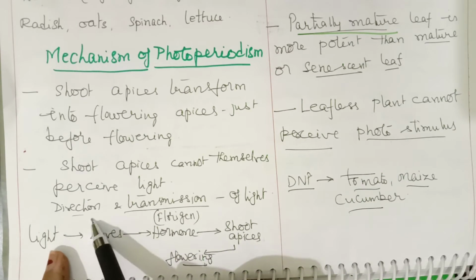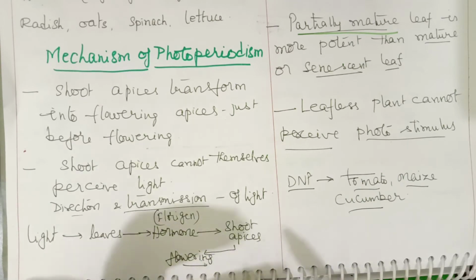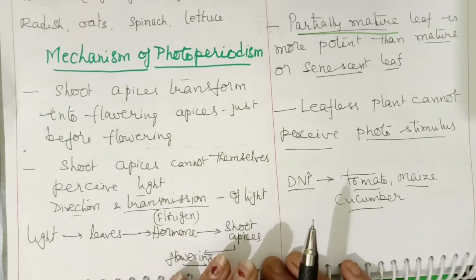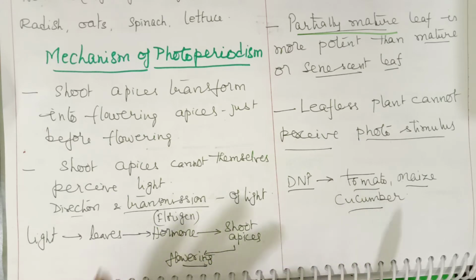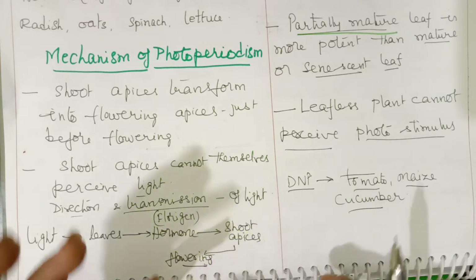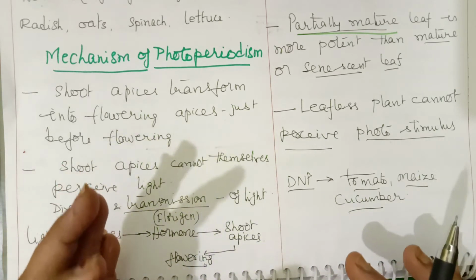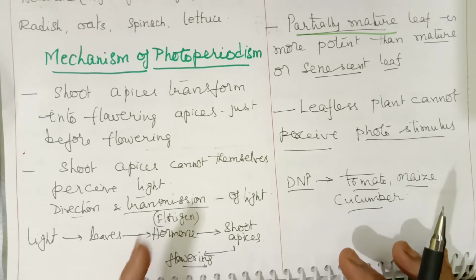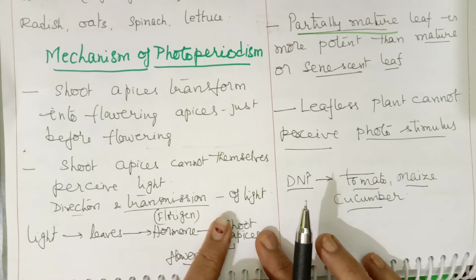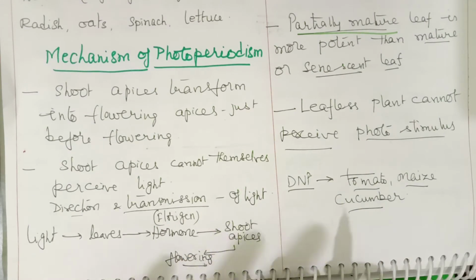This question was once asked: which part actually receives light? So you have to answer that the leaf actually receives that stimulus. That is the light stimulus, and it synthesizes this hormone which transforms the shoot apex into the flowering region.